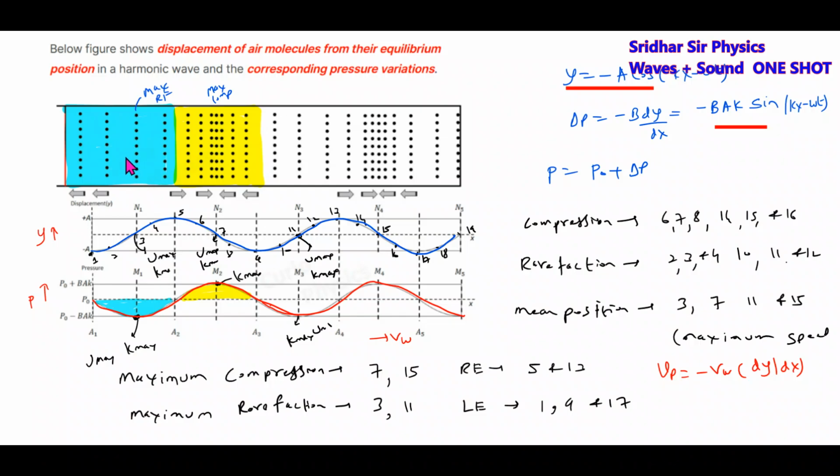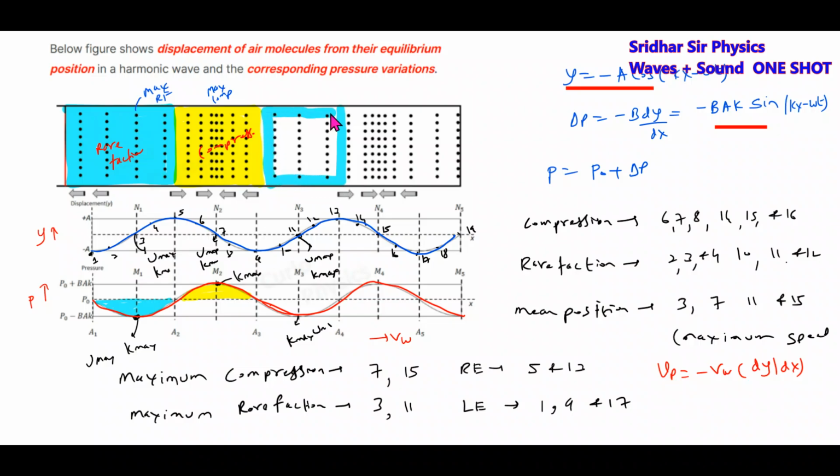This will be the compression, and this will be maximum rarefaction. This will be maximum compression. This you can call as rarefaction. Now again rarefaction, again compression. So this is one basic learning you have to do.